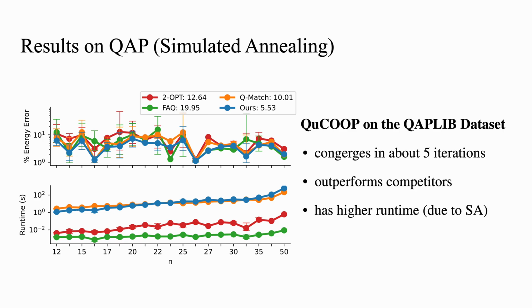Clearly, our QuCOOP is overall the best and outperforms its competitors by up to 5% lower energy error. Though its runtime is longer due to using simulated annealing, QuCOOP converges in around 5 iterations, whereas QMatch requires over 100 times more. On the D-Wave quantum annealer, QuCOOP is much faster than QMatch.